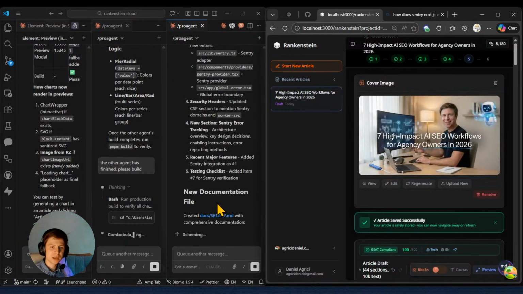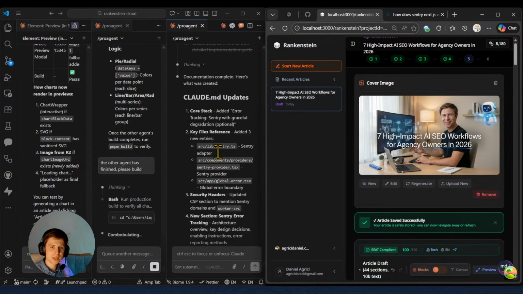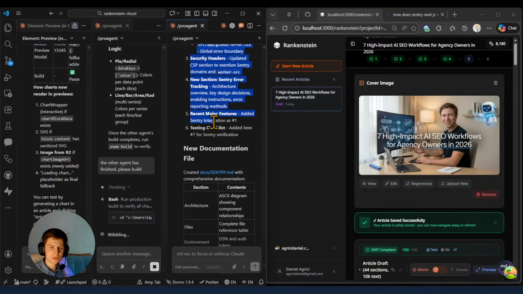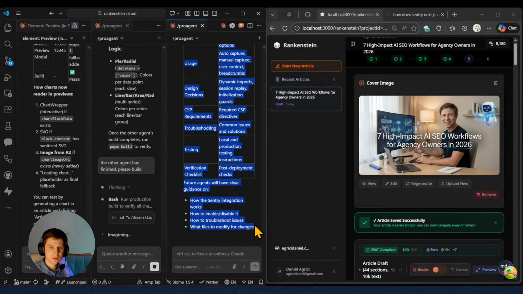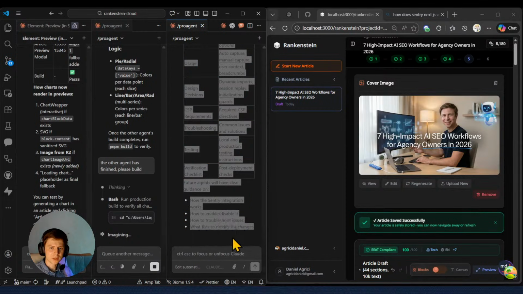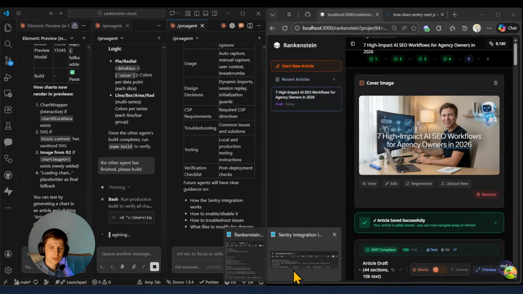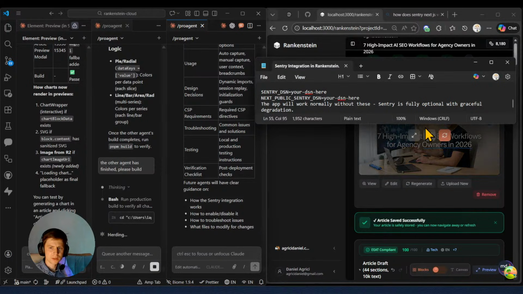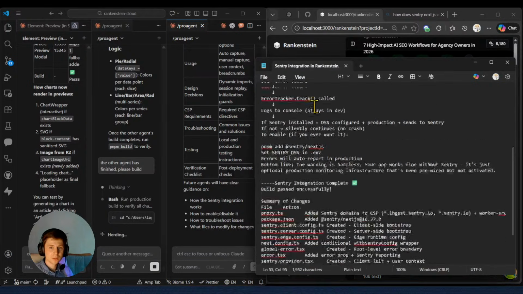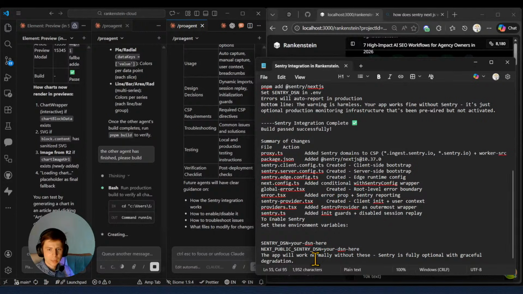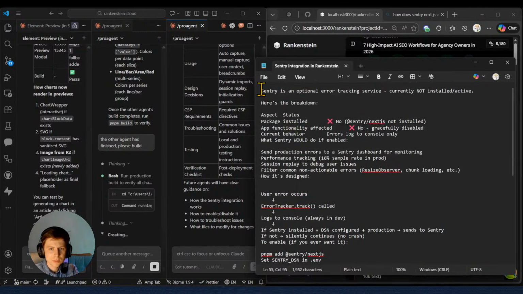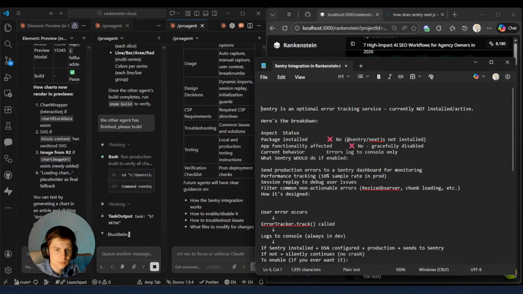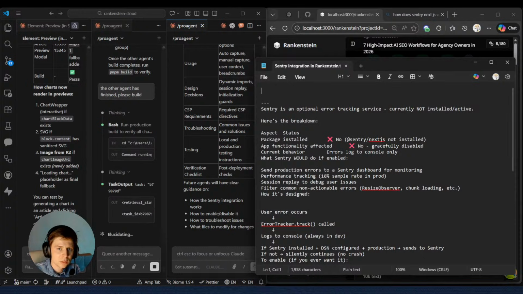Okay, so here we have also what the Claude.md updates: the core stack, added error tracking with graceful degradation and optional and so on. So here also we have information about the Sentry update that we have set. I'm gonna also add this inside the same exact document. So here, 1, 2, 3.